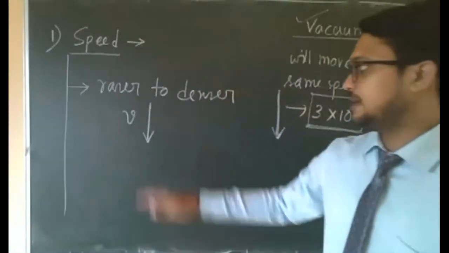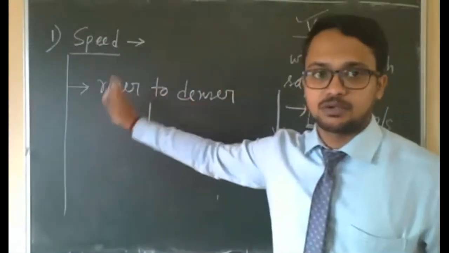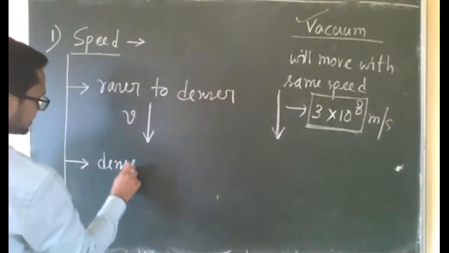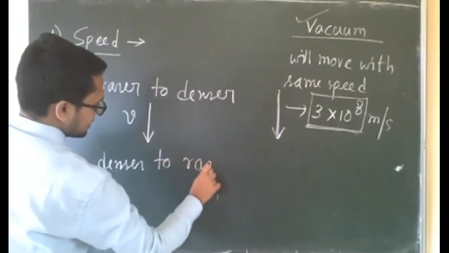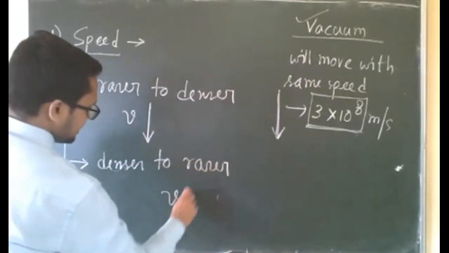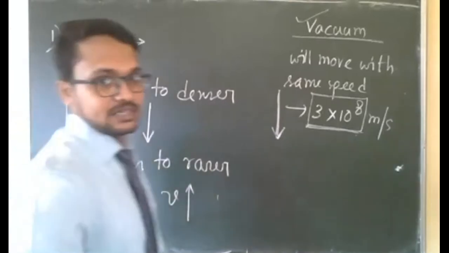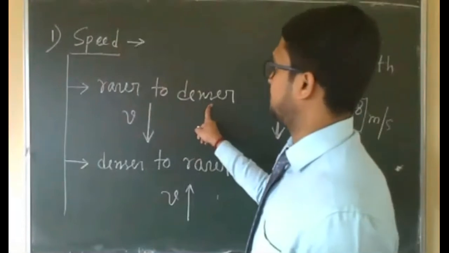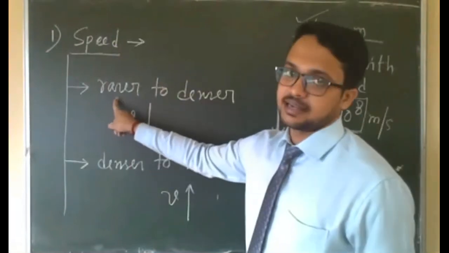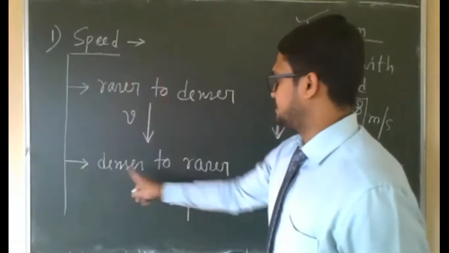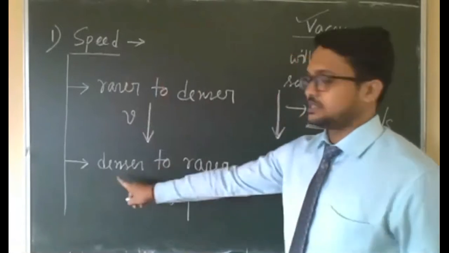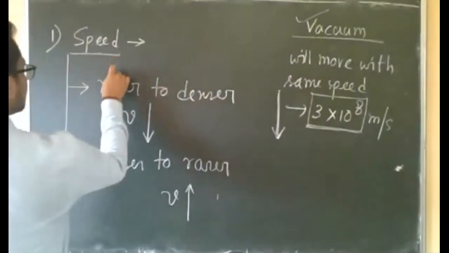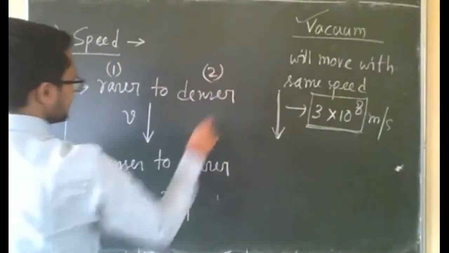The speed of light will decrease in the denser medium with respect to the rarer medium. And when we go from denser to rarer, the opposite case, the speed in the rarer medium will increase with respect to the denser medium. Here this is the first medium, this is the second medium.